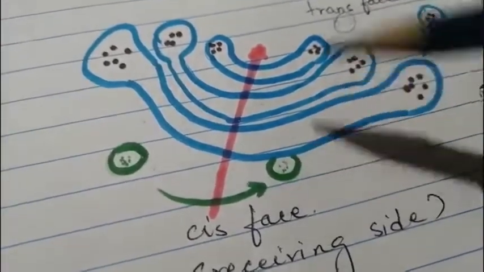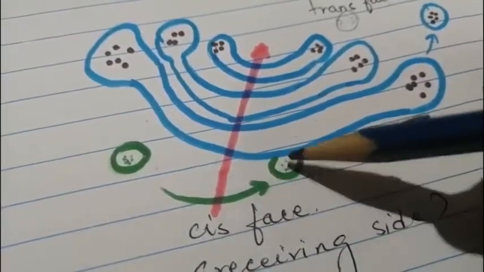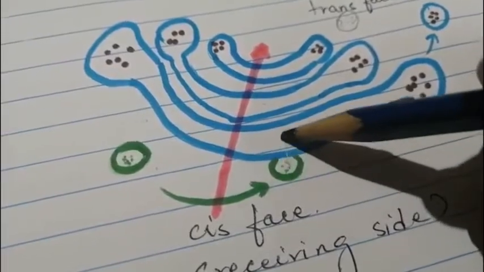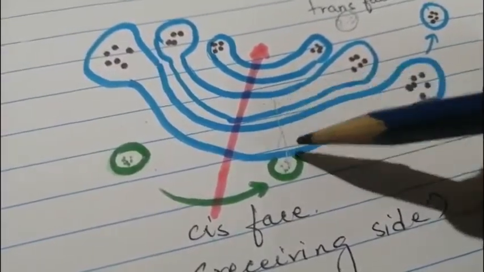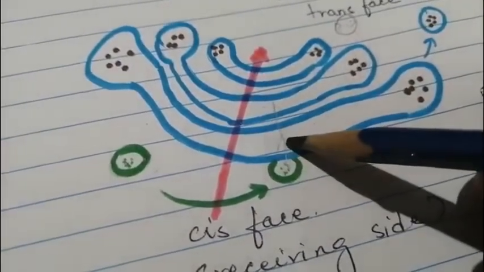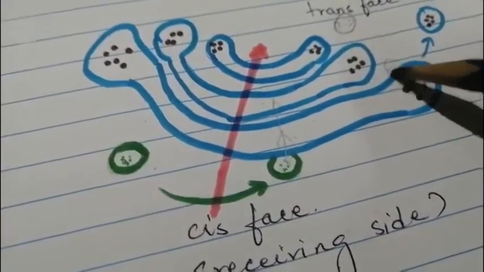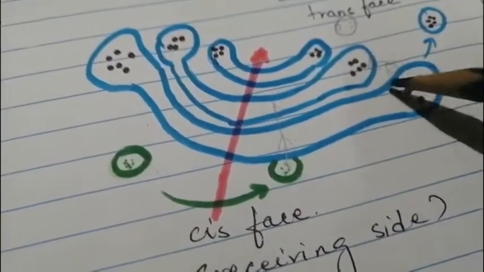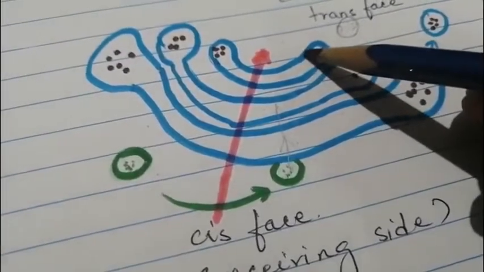Now suppose vesicles bring proteins from your endoplasmic reticulum and they move from one stack to another. How will they move? Like they just come here. Okay, now another vesicle will be formed and it will merge here with this membrane. So as they come from one stack to another, what will happen?